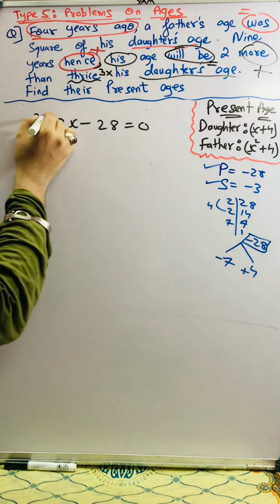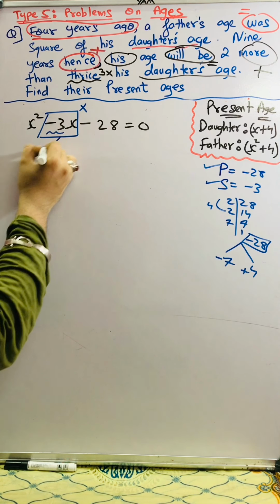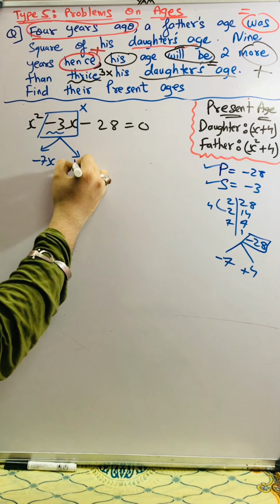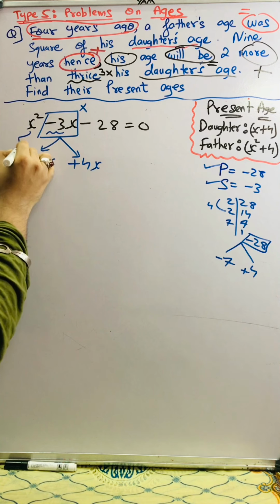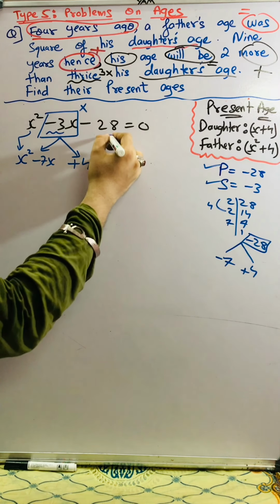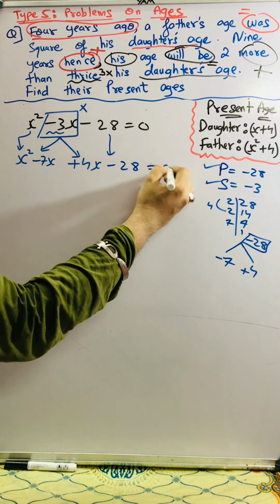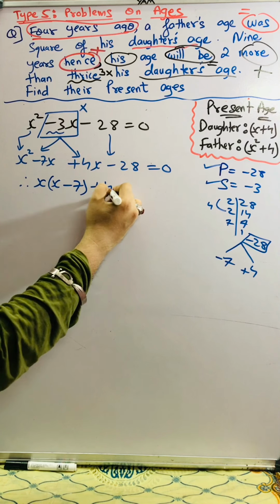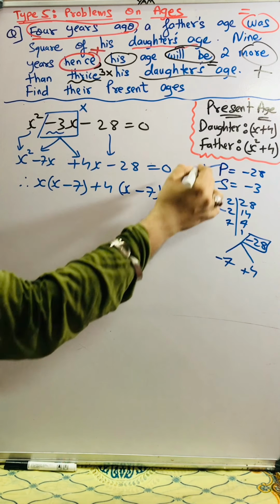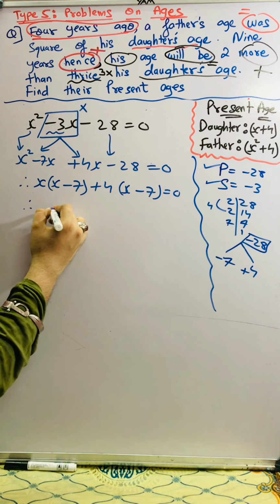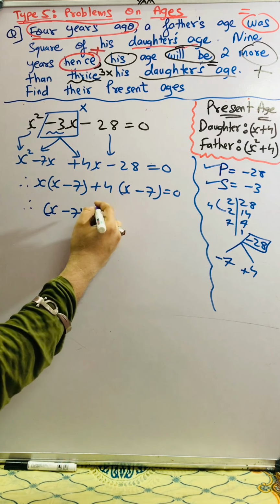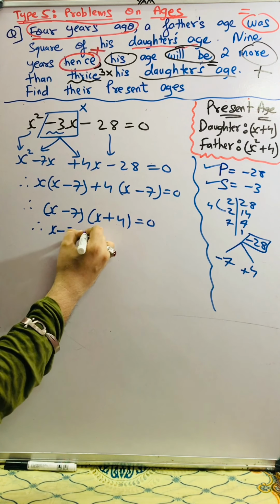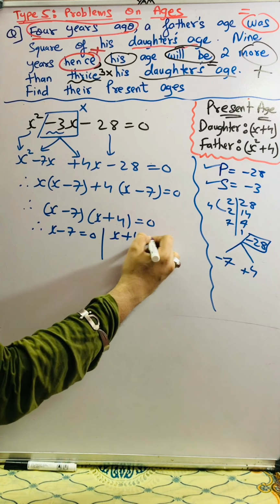So now students, as we are splitting the middle term, we will not write this middle term. At the place of this minus 3x, I will write minus 7x, and I will write plus 4x. This x square will be copied as it is, and this minus 28 will be copied as it is. Therefore x common, so this will be x minus 7, plus 4 common, so x minus 7 is equal to 0. Therefore x minus 7 common from the entire line, and here x plus 4 is equal to 0. Therefore either x minus 7 is equal to 0 or x plus 4 is equal to 0.